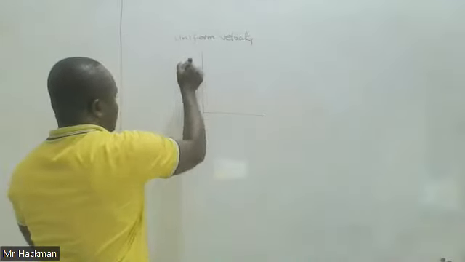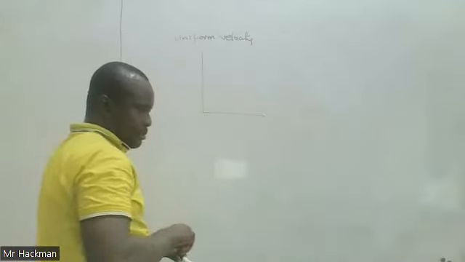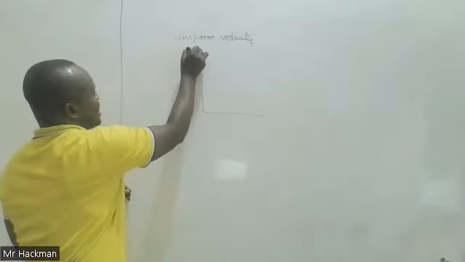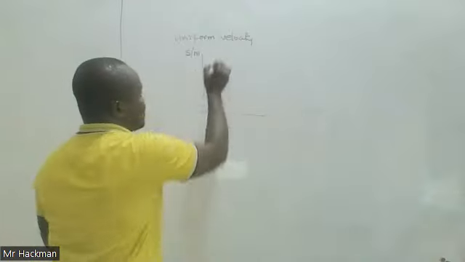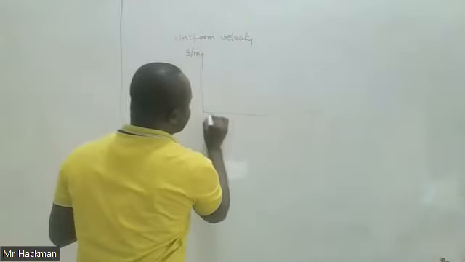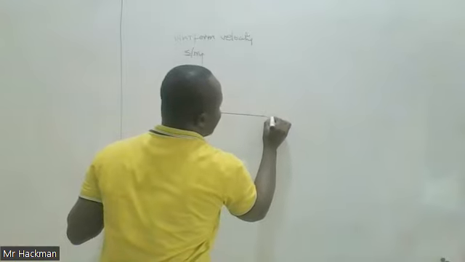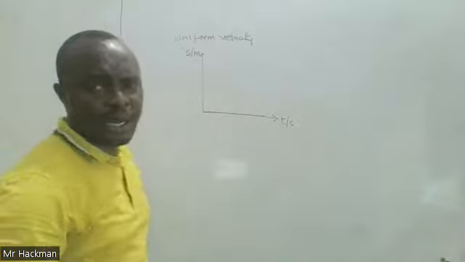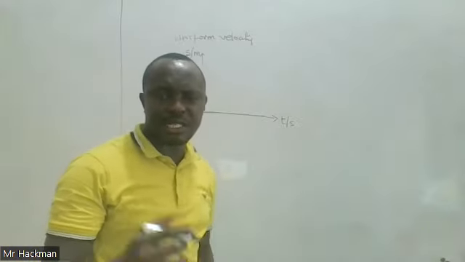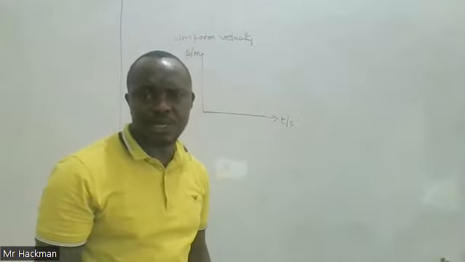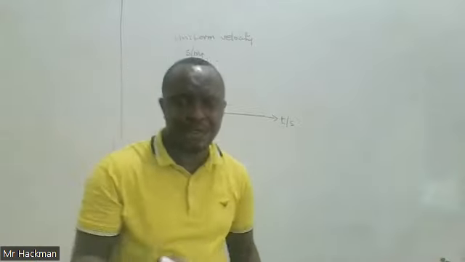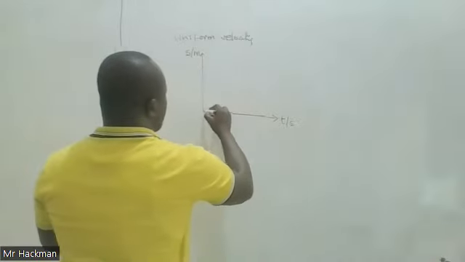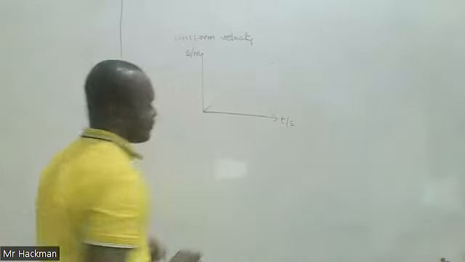So S, which is the distance or the displacement, and then the horizontal independent variable is always time. And when the motion is such that the rate of change of displacement with time is constant, or the body covers equal distances within equal time intervals, when you plot such a graph, this is what you have.